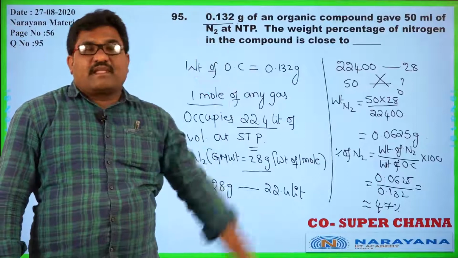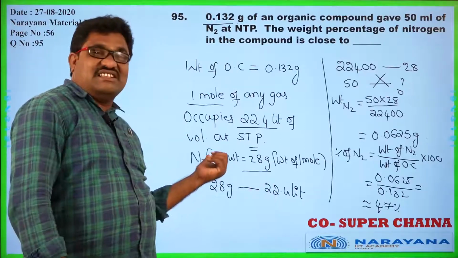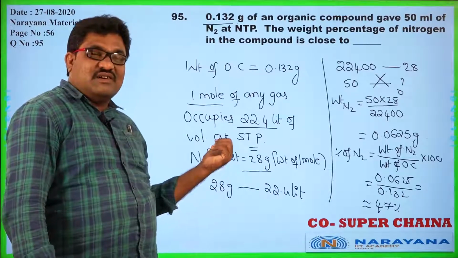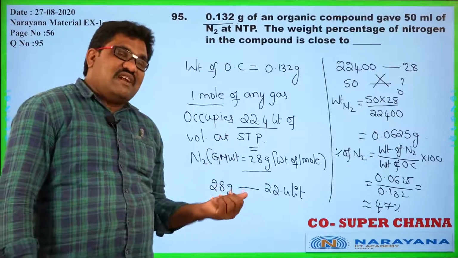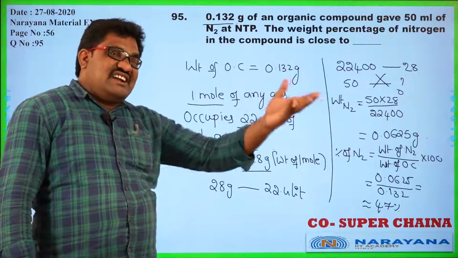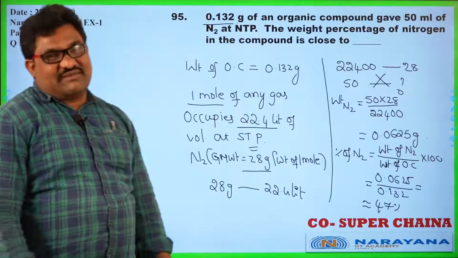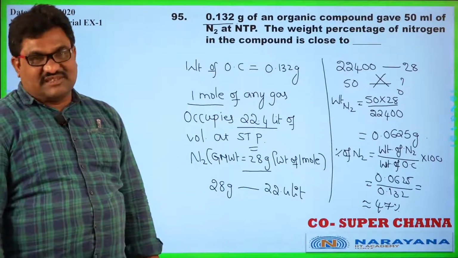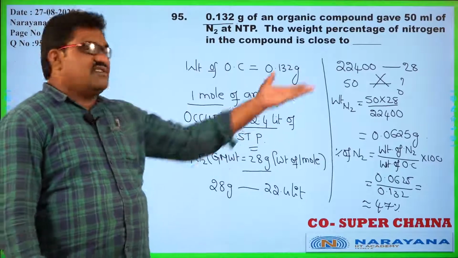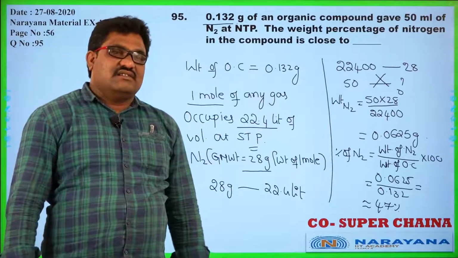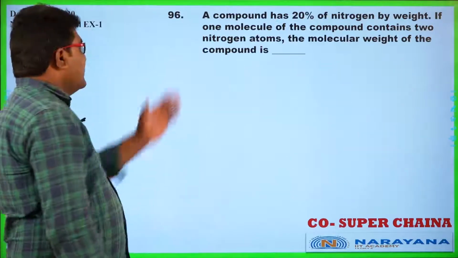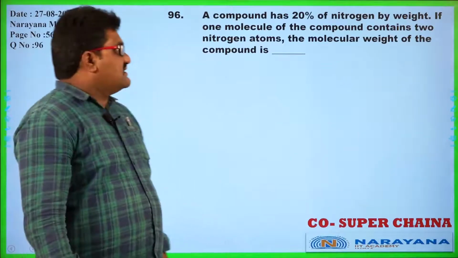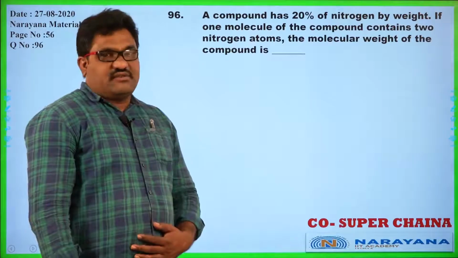Okay. So see here, from the given 50 ml at NTP I calculate the weight of nitrogen in that compound, because if we have 22.4 liters of nitrogen, the mass of that nitrogen equals its gram molecular weight, because that is 1 mole of the substance, right? Based on that I calculated like this. Okay. Yes, so let us go for the next question. Yes, a compound has 20% of nitrogen by weight.